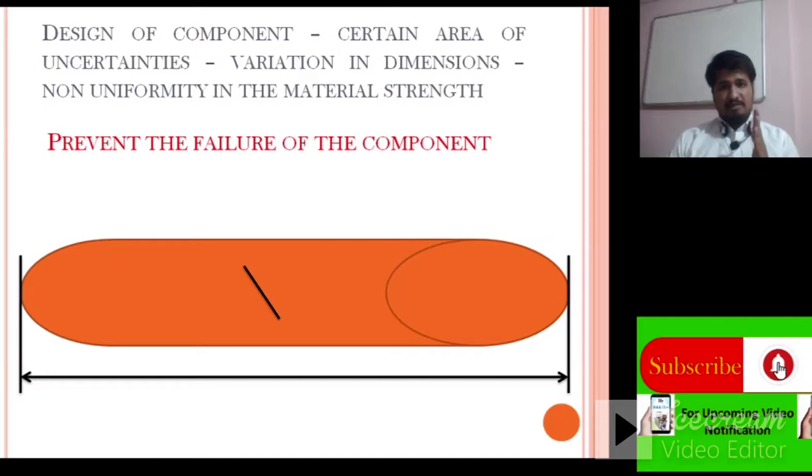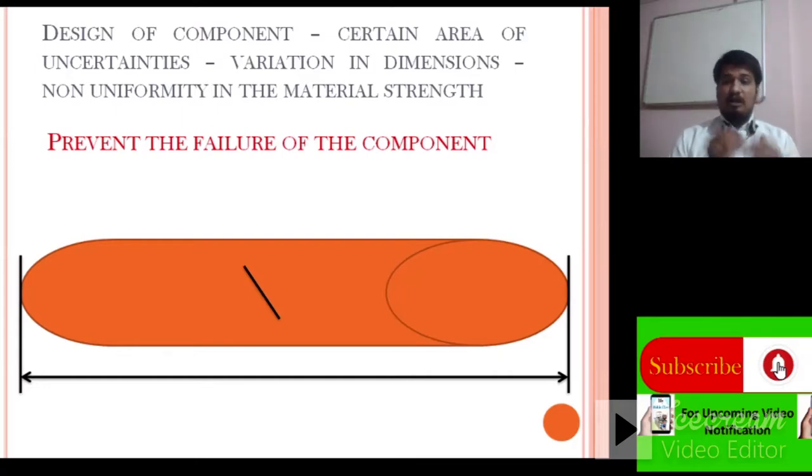Yielding means the stress is constant or decreasing, but the strain is going to increase. This phenomenon happens in ductile material because that material has the property of bending, the property of ductility, so it can bend.